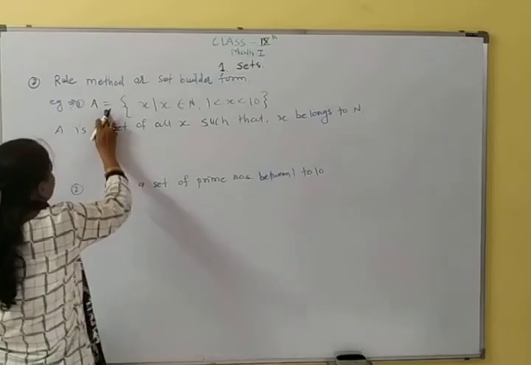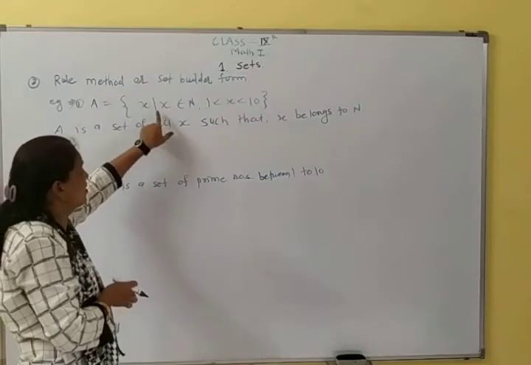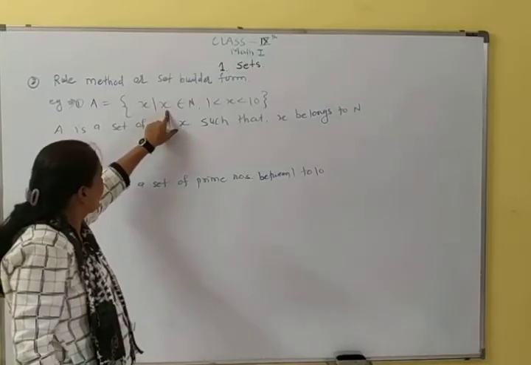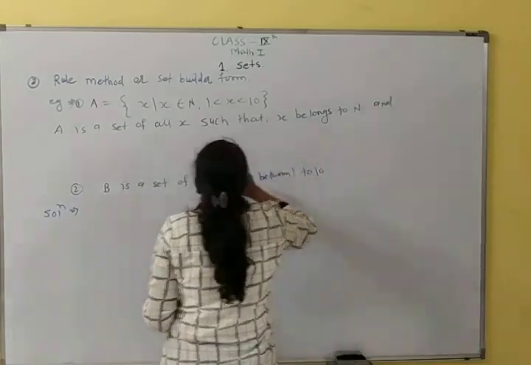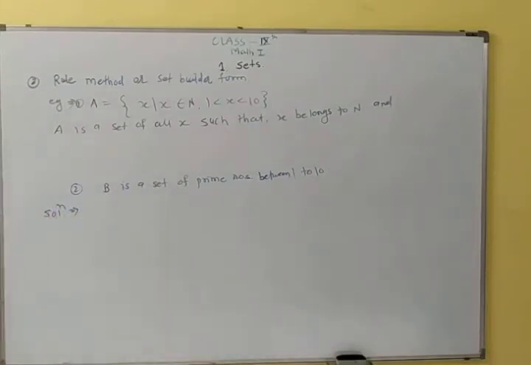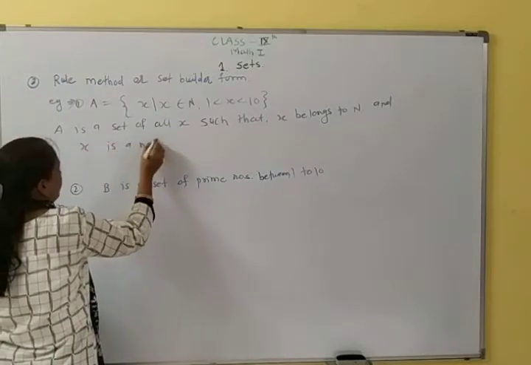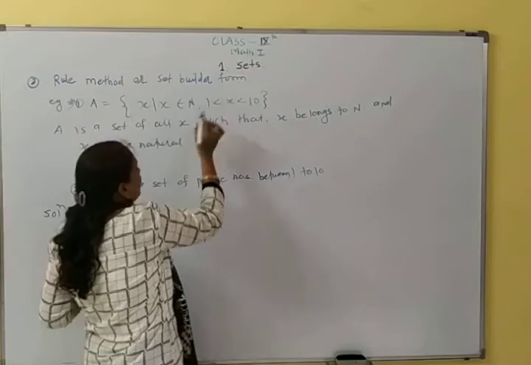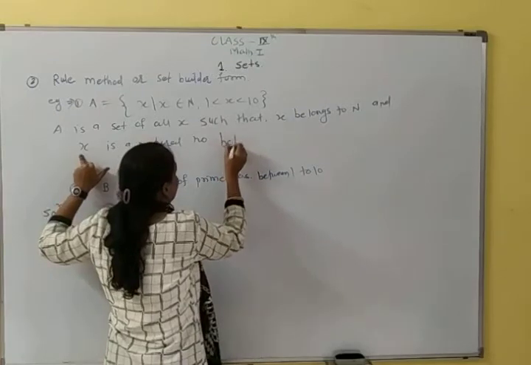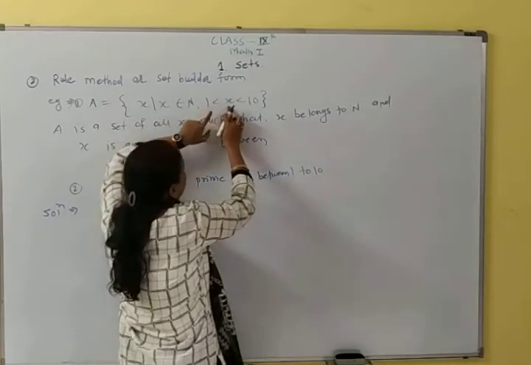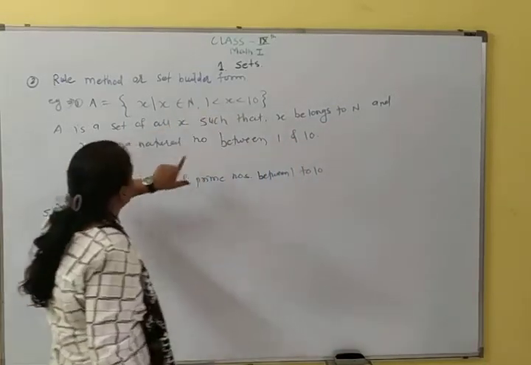Okay, so A is a set of all x. It is read as A is a set of all x such that, this line is called colon, it is called such that x belongs to n, and x is a natural number because x belongs to n and n is a set of natural numbers. So x is a natural number और दोनों के बीच में है, between 1 and 10. So this is the rule method.